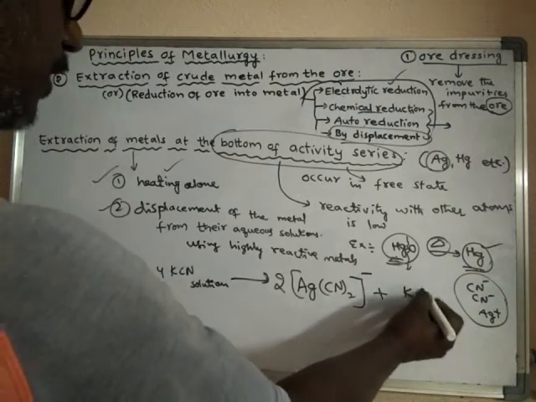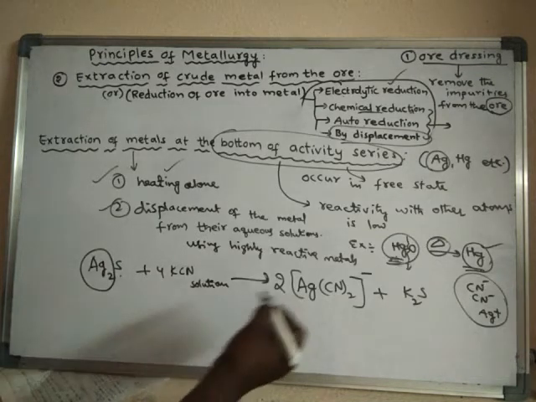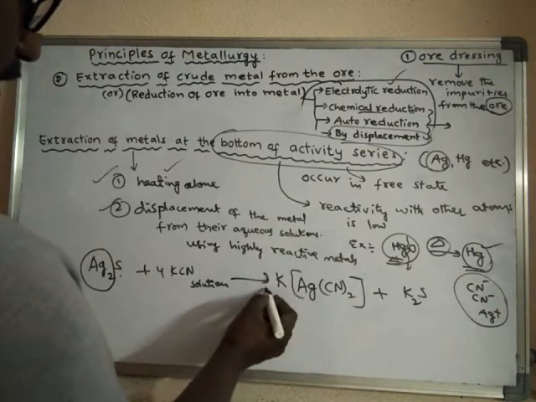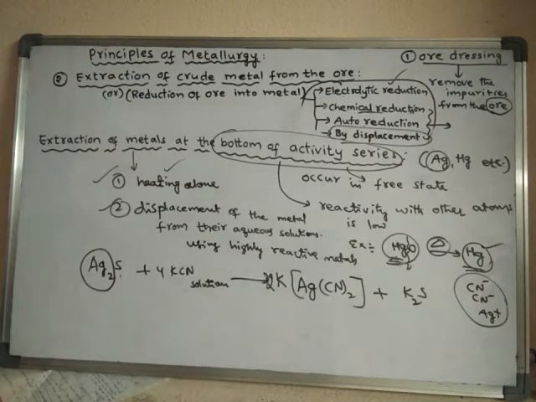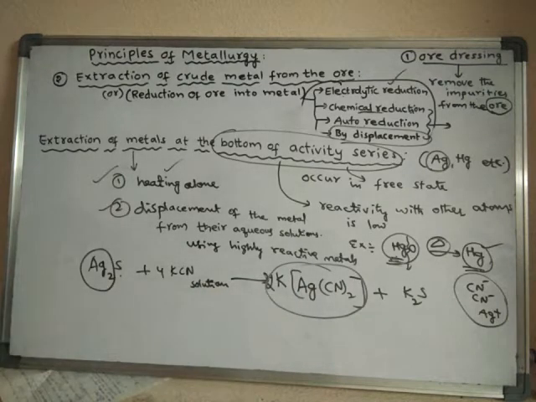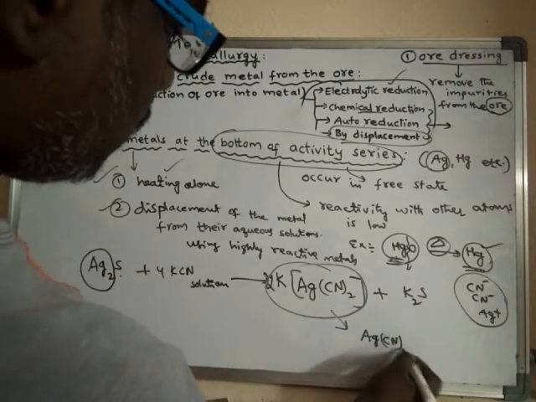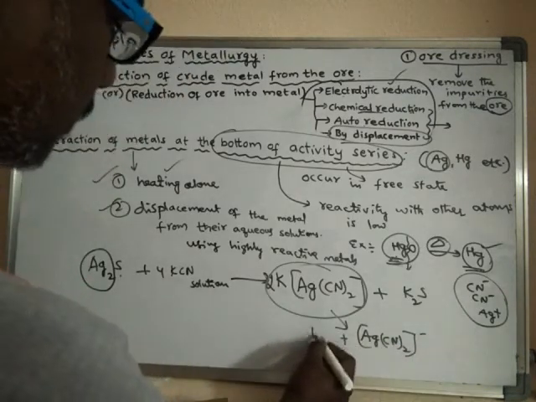Potassium sulfide is formed along with this. This is a complex ionic compound, and it will ionize into Ag(CN)2 minus ions and K plus ions.